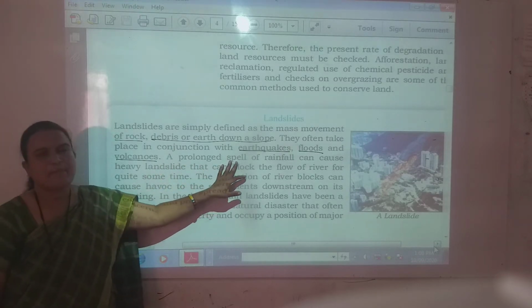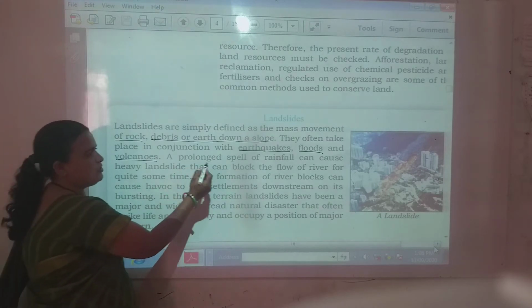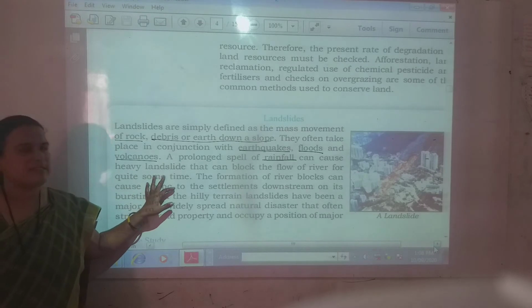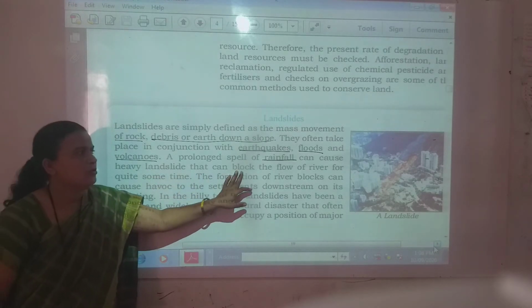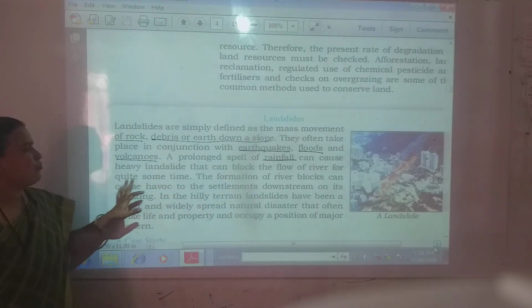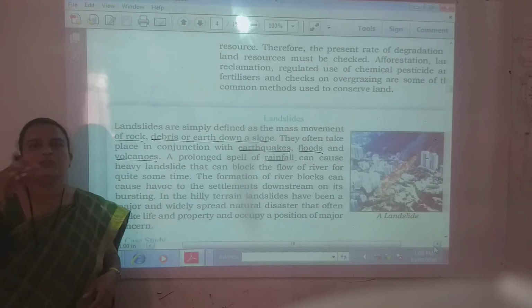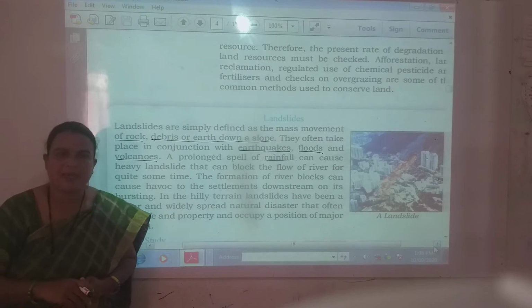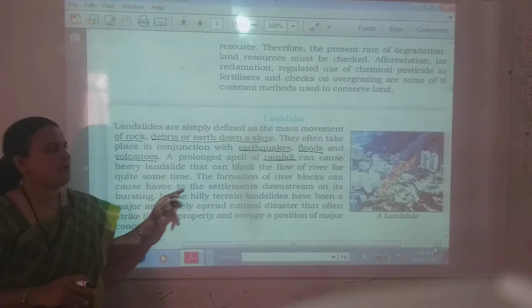A prolonged spell of rainfall, continuous rainfall, can cause heavy landslides that can block the flow of a river for quite some time. Due to the landslides, due to the fall of earth debris on the slope area, what happens?